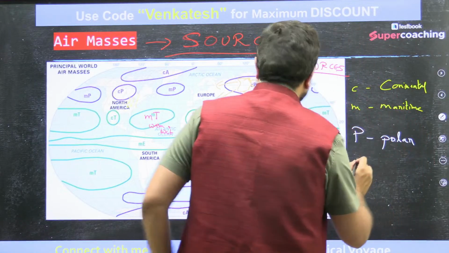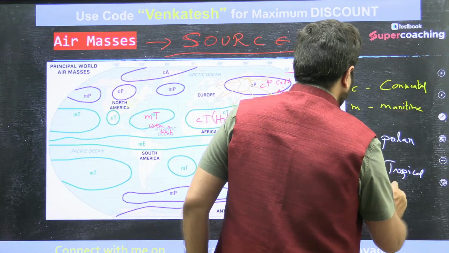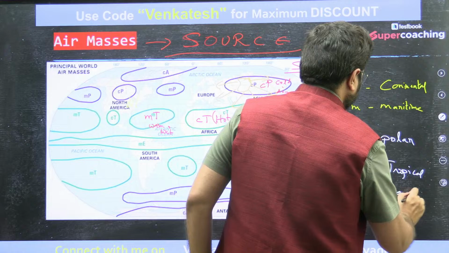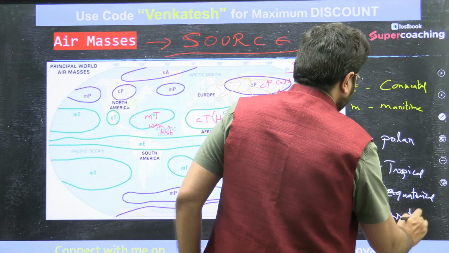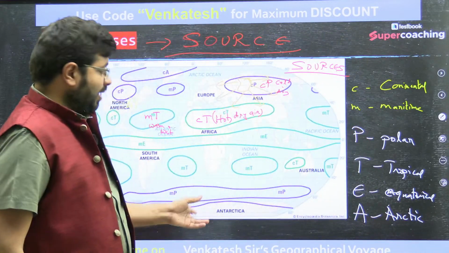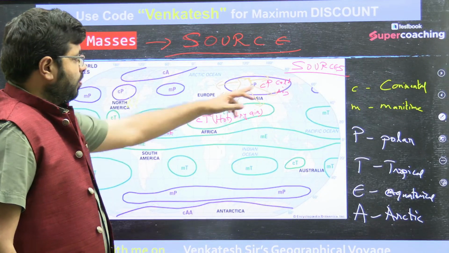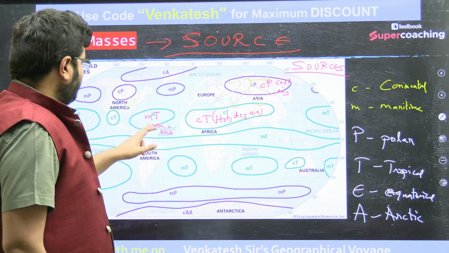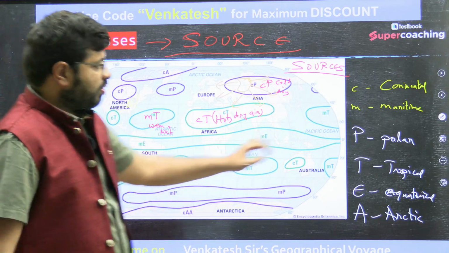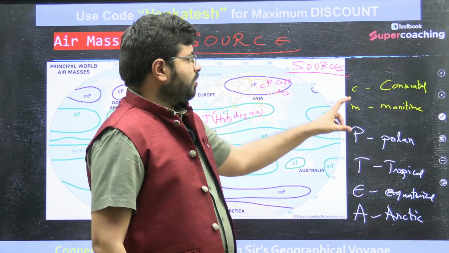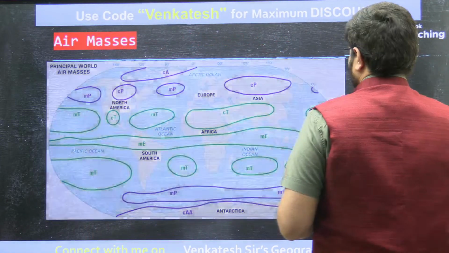Then the polar, you said, T for tropical, as I told you, M for maritime, E for equatorial, and there is also capital A for Arctic, which talks about very, very cold, or Antarctica. Arctic, Antarctica, very, very cold. Polar, cold. Then you see tropical, warm. Equatorial, very, very warm, hot. So you can talk about the temperature characteristics, you can talk about the moisture characteristics. When they start moving, as I told you,